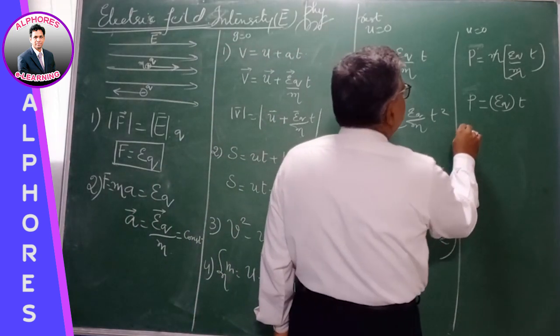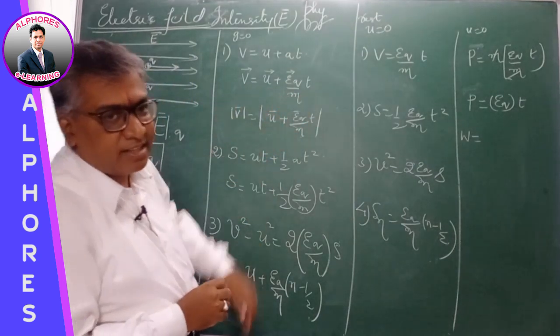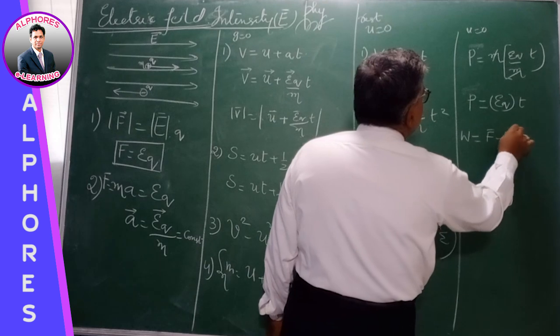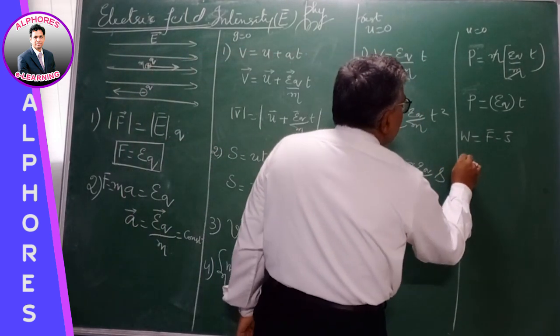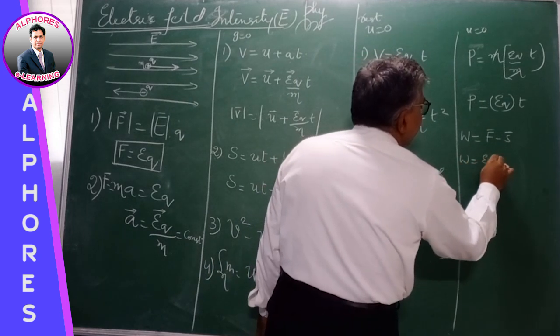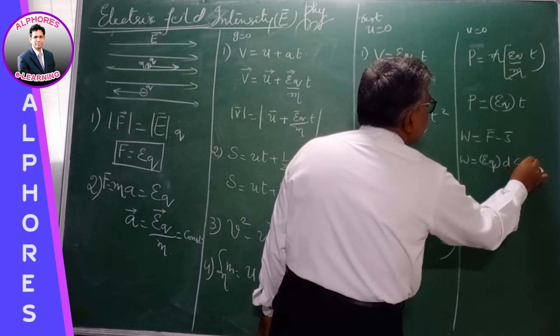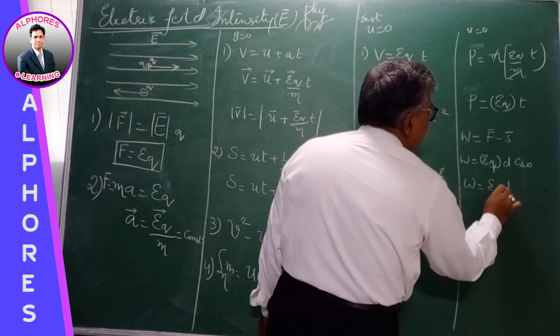Then what is the work done? The work done in moving this charge through a distance d, work done, we know work done is equal to F dot s. Now in this, the charge is moving in the direction of the electric field, both are in the same direction. So the work done is F, which is qE, into distance traveled d, both in the same direction, it is cos 0. So work done is qEd.